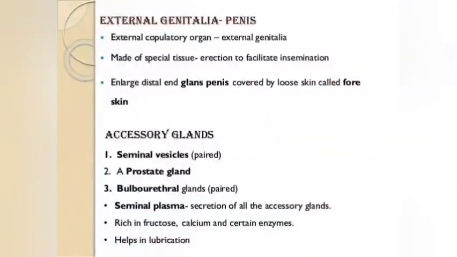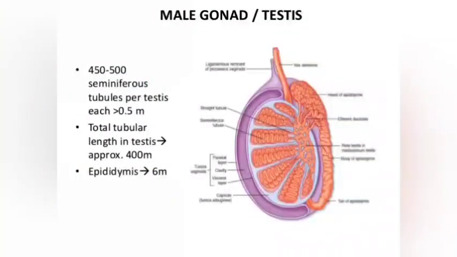So the male reproductive system consists of external genitalia, which is penis, and accessory glands, which include seminal vesicles, prostate gland, and bulbourethral gland. The secretion of this gland is called seminal plasma, which is very much rich in fructose, calcium, and certain enzymes which help in transportation and lubrication.